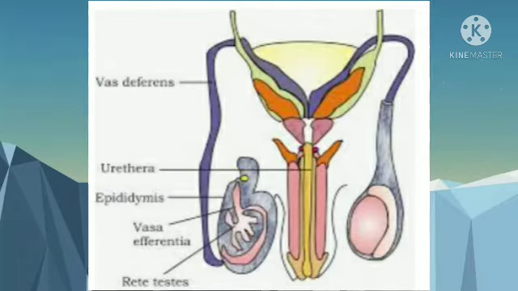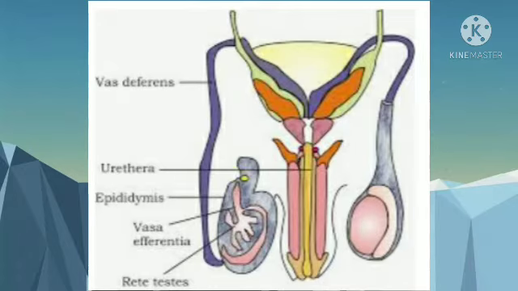The epididymis leads to the vas deferens that ascends into the abdominal or pelvic cavity. It loops over the urinary bladder and receives a duct from the seminal vesicle, forming the ejaculatory duct.